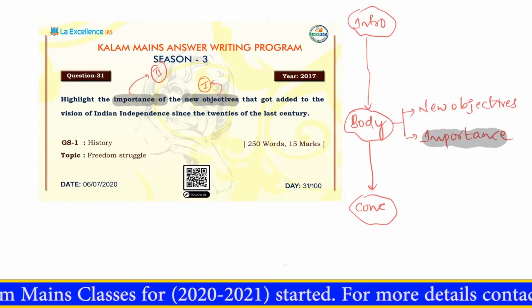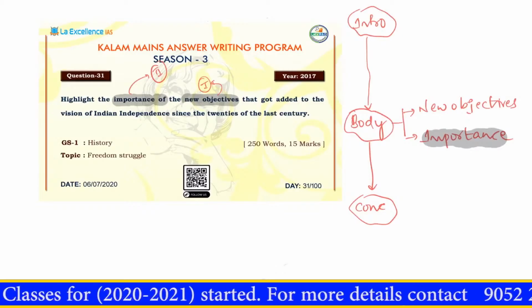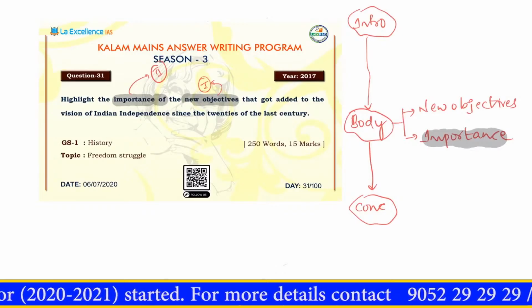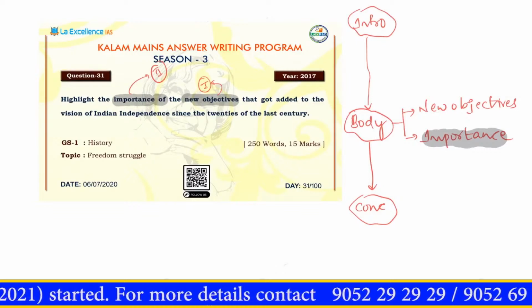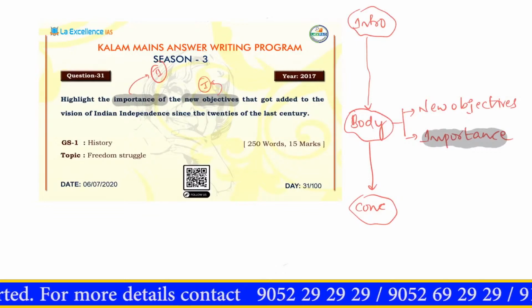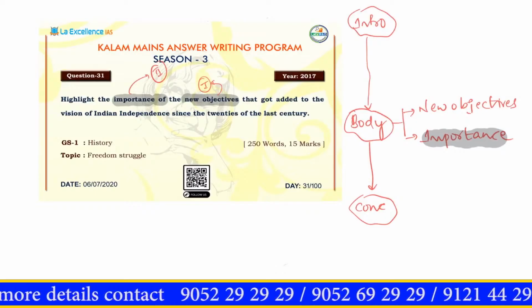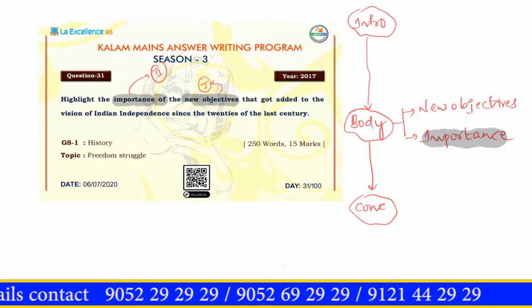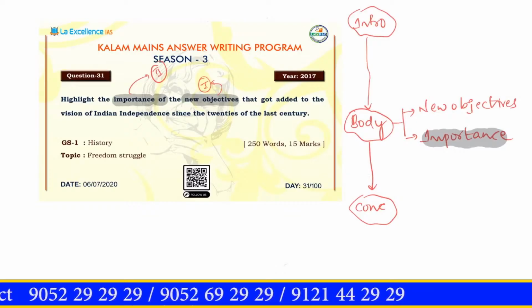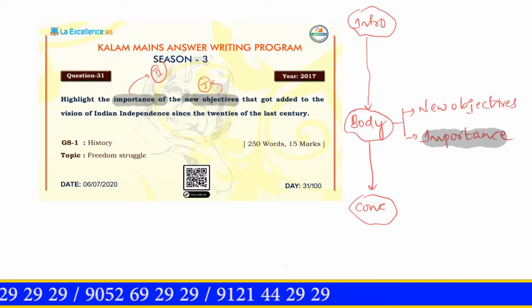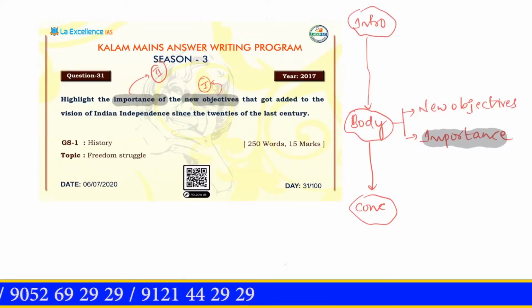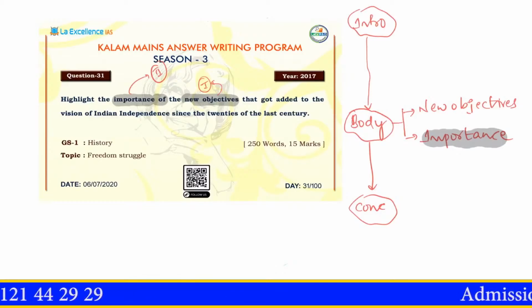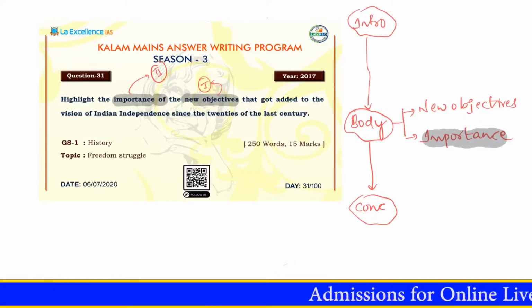The most important point is that if these objectives were not added at that point of time, probably even after independence, we might not have added them for a considerable period of time. So in a manner of speaking, the Indian national movement has evolved itself into a very strong egalitarian movement, which on the one hand was trying to get independence from the British, but on the other hand, it was simultaneously trying to create a very egalitarian social order.